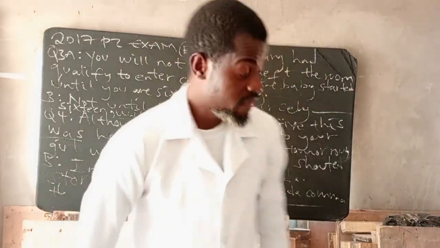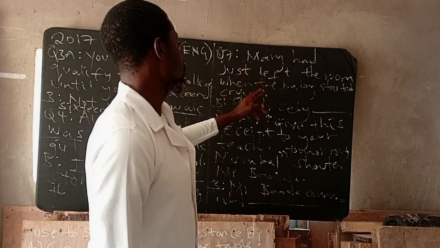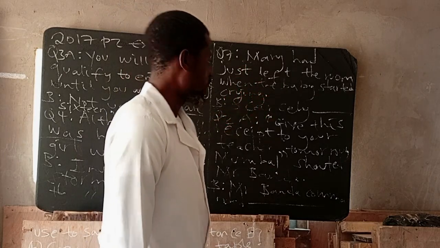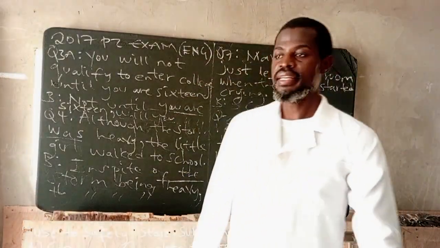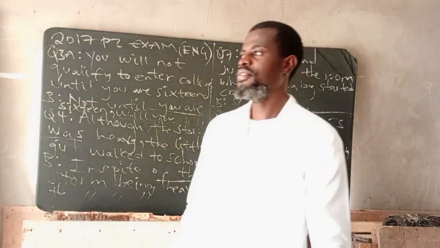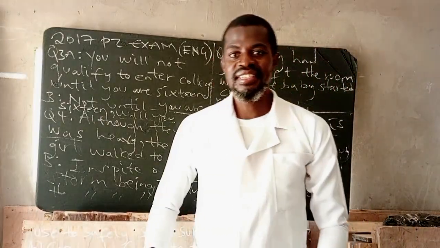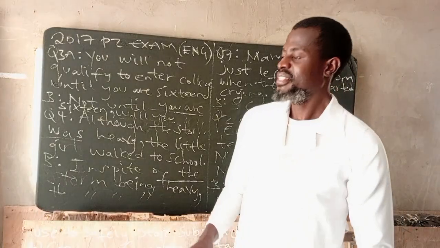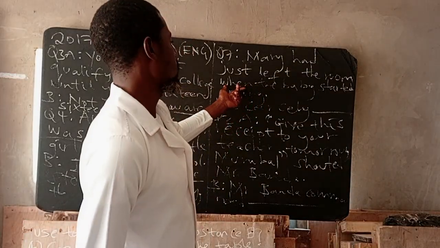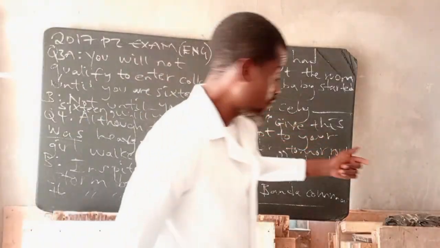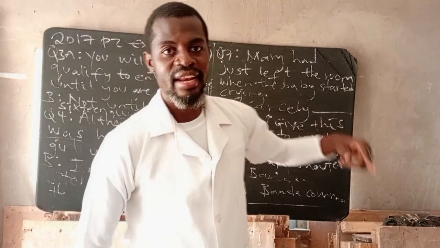Okay, let's go to question 7. Mary had just left the room when the baby started crying. They are telling us to start using scarcely. Remember how we use scarcely, hardly, barely. It's just the same. You are supposed to maintain when here, but if we started with no sooner, when changes to than.